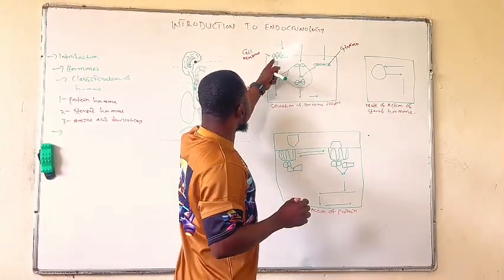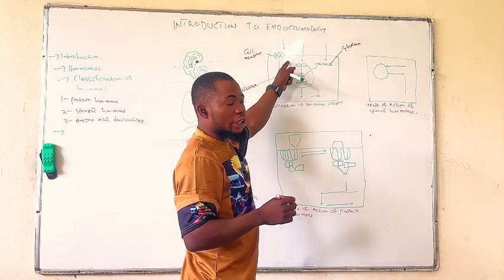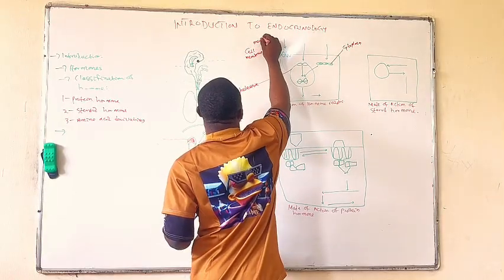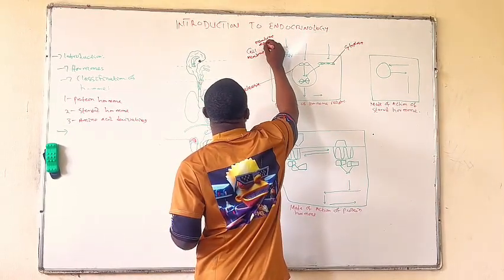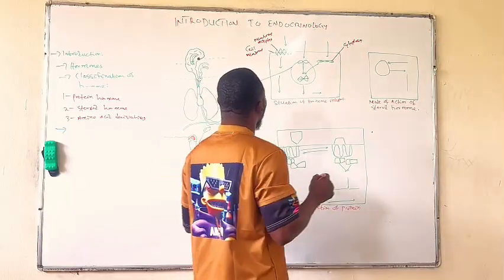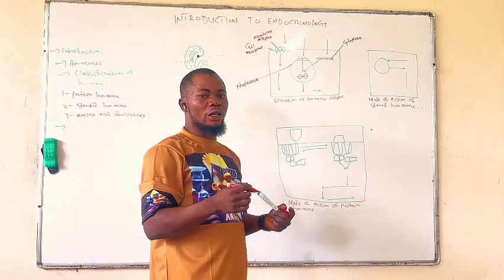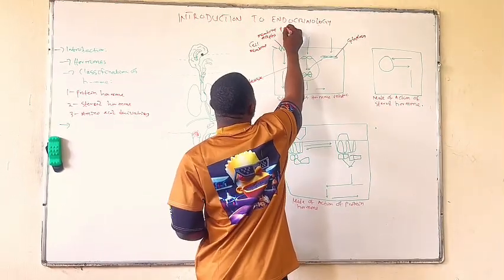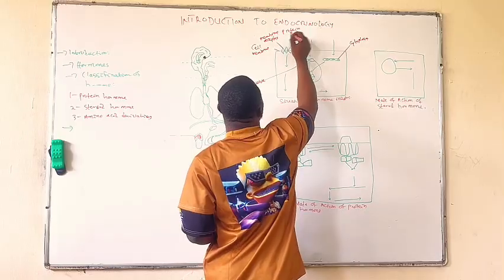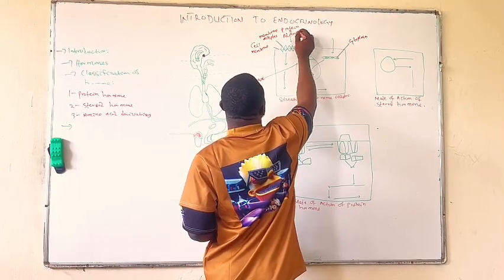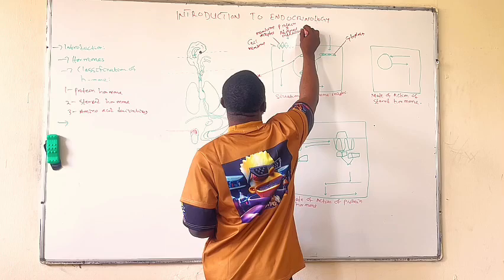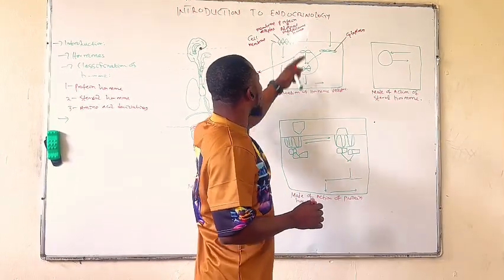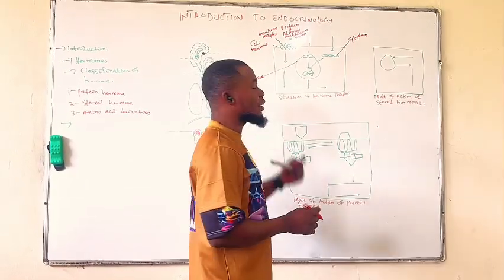Now, these receptors that are present in the cell membrane are called membrane receptors. And the membrane receptors are majorly for the protein hormones and adrenal medullary hormones, that is catecholamines. So the membrane receptors are majorly the receptors for protein and adrenal medullary hormones. The protein hormones and adrenal medullary hormones have their receptors situated in the cell membrane.